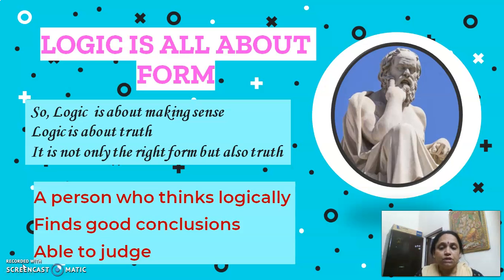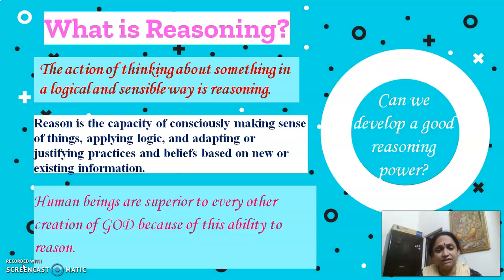Okay. So now a person who thinks logically finds good conclusions, is able to judge, is able to take decisions, is able to decide whether whatever is being said is right or wrong. Okay. So we now understand logic. Now let us come back to the definition of reasoning.